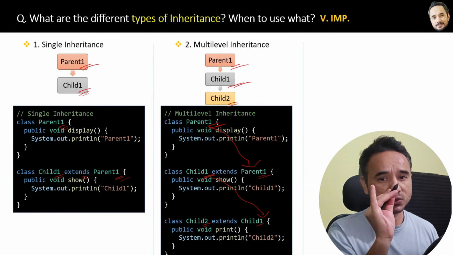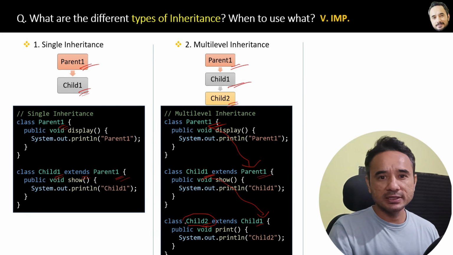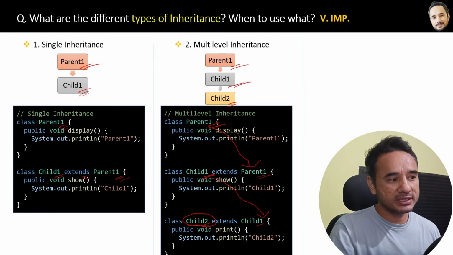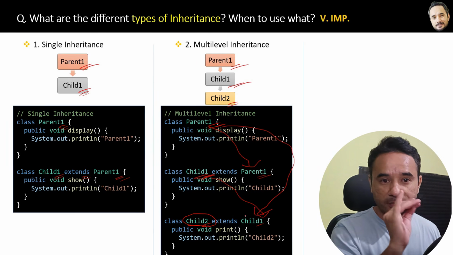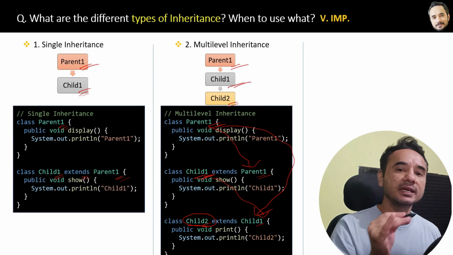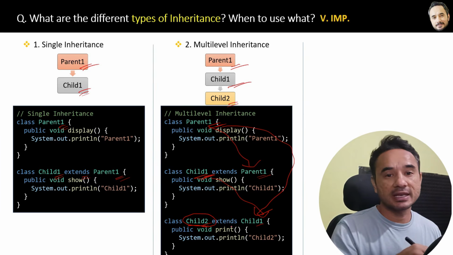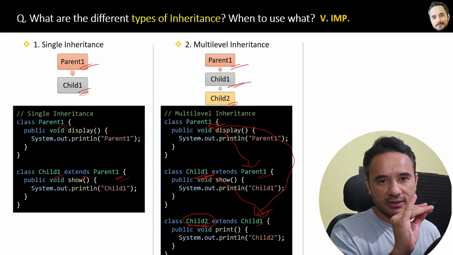And here is one very important thing. Here this child 2 class, which is like a grandchild, will automatically get all the methods of child 1, and even of parent 1 also. That is the important thing. So child 2 class has no need to extend the parent 1 class separately.